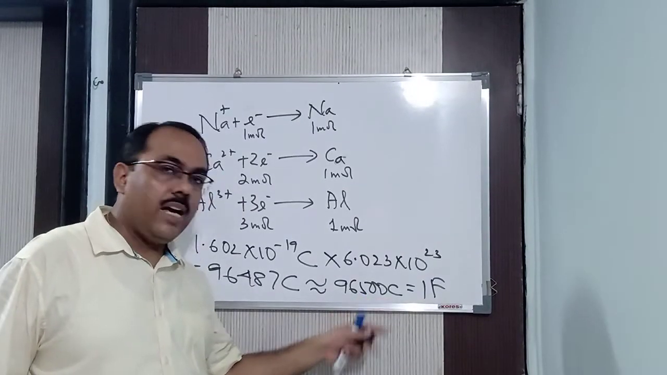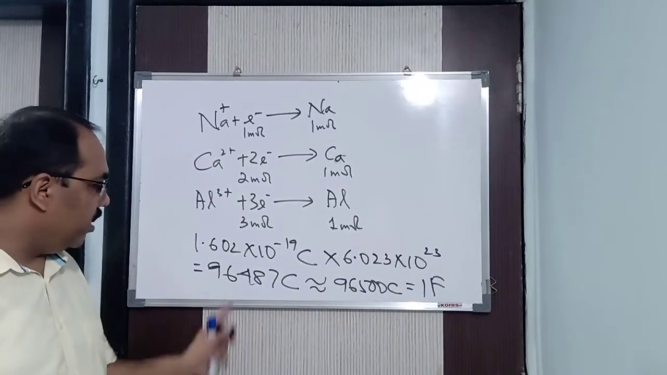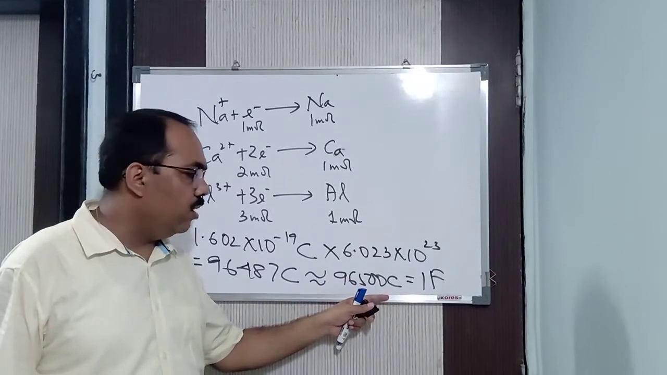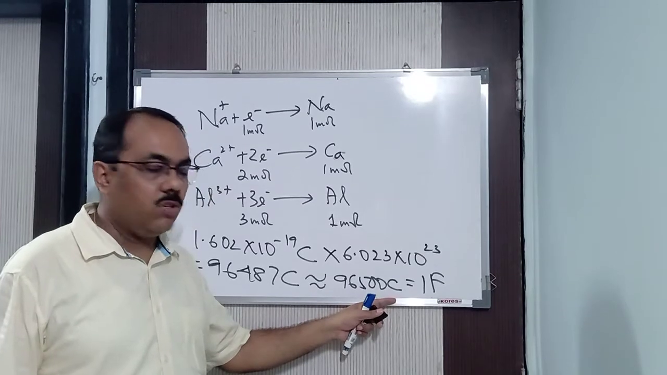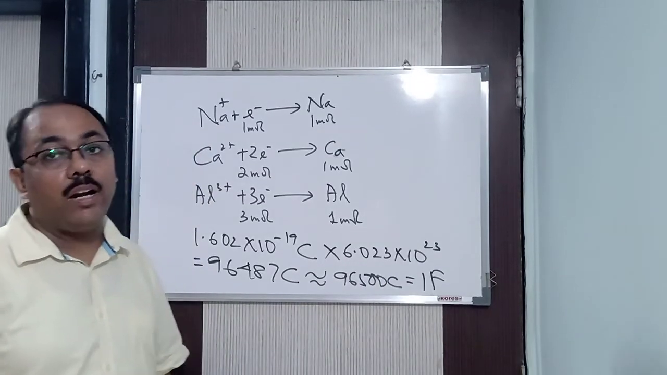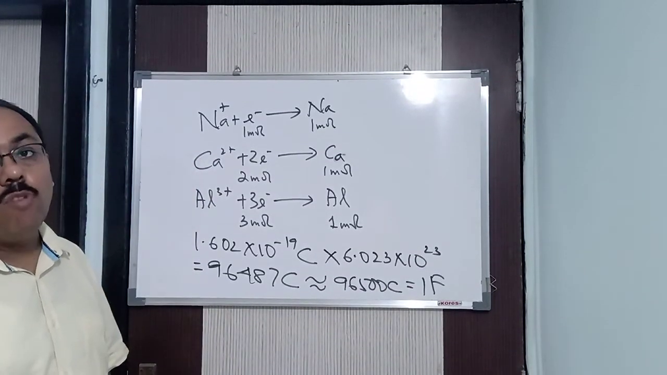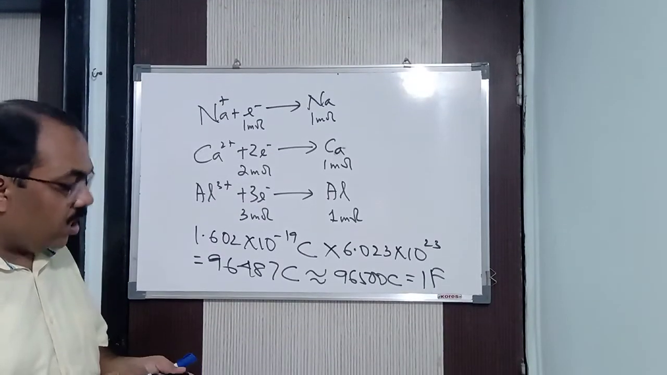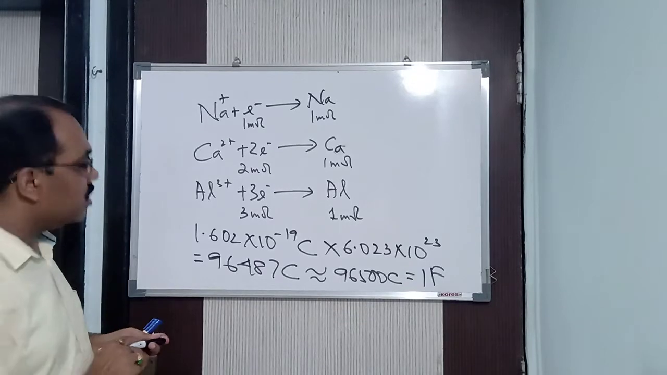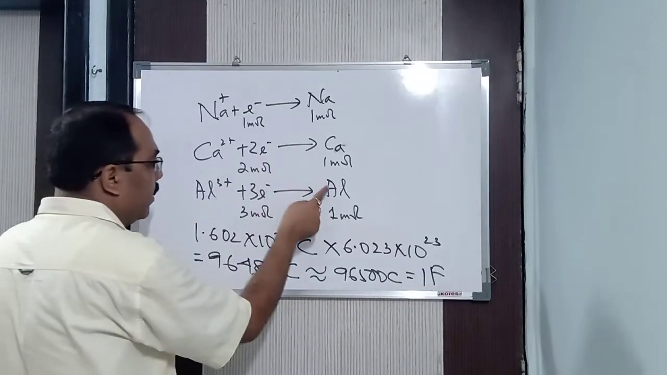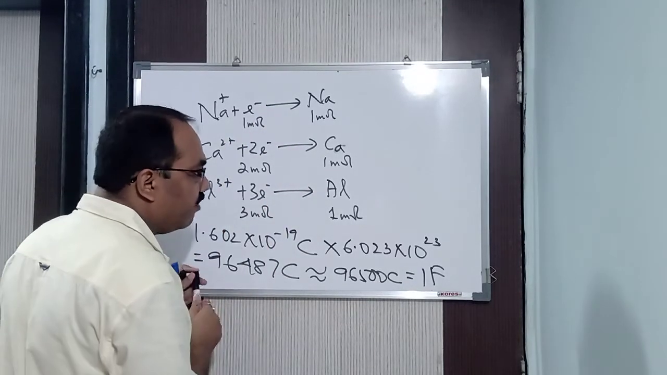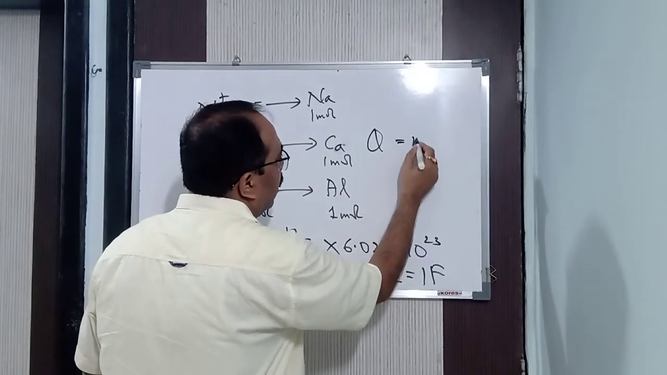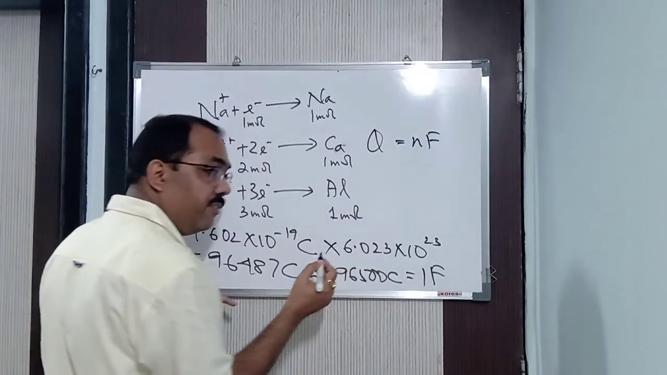Do we get it? 96487 coulomb, we round it up to 96500 coulomb, which is known as 1 Faraday. In this way, this is the charge of 1 mole of electrons. That means, to deposit 1 mole of any metal, we require a different number of moles of electrons. Hence, from here we can say Q is equal to N into F.